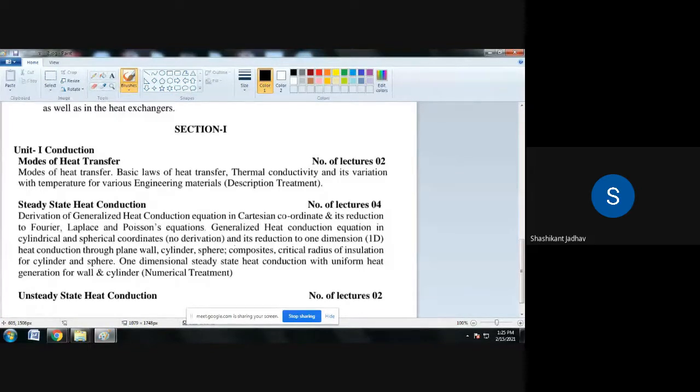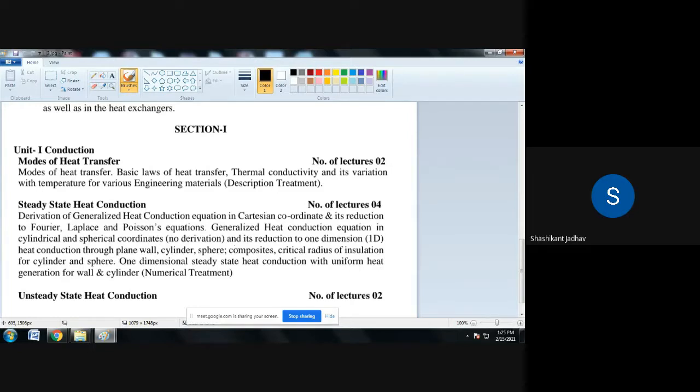Then the third mode of heat transfer is radiation. So what is radiation? Radiation is nothing but different wavelengths, like ultraviolet radiation. So radiation is heat transfer in the form of electromagnetic waves. Whatever the waves are, heat transfer takes place in the form of electromagnetic waves. That is nothing but radiation. There is no need of any medium to transfer the heat for radiation.